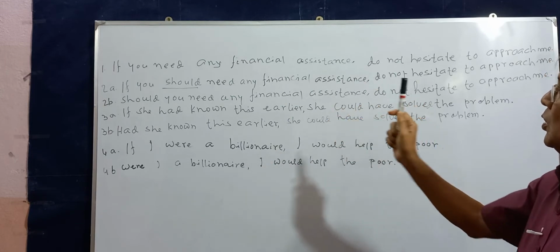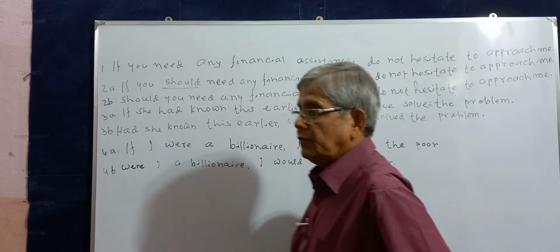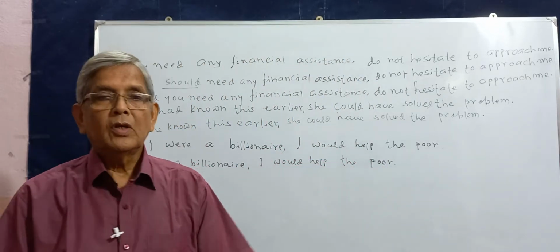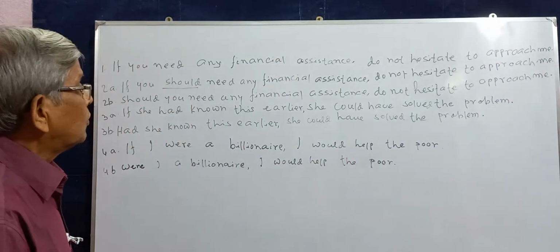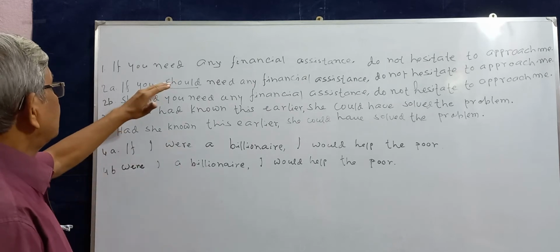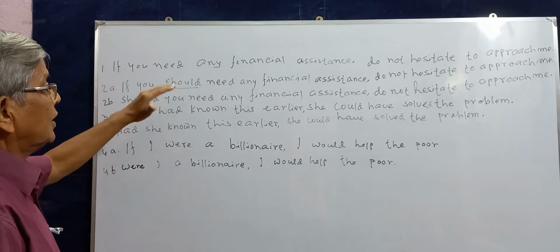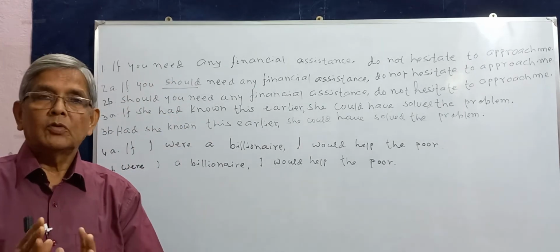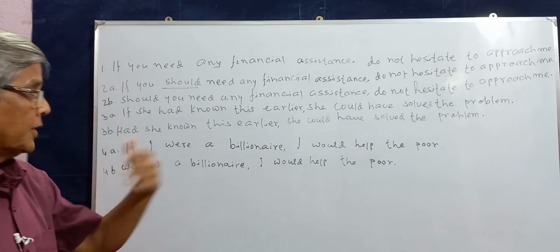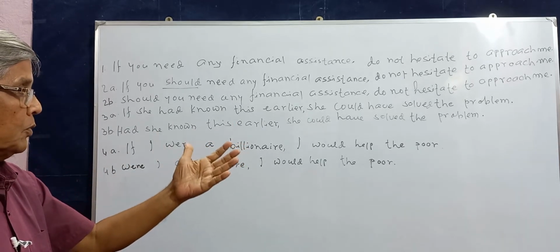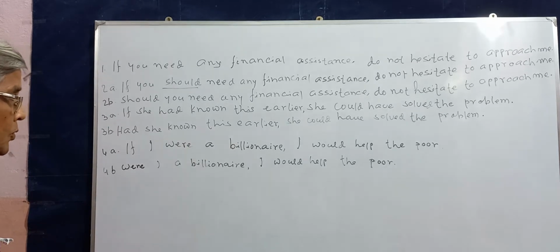The sentences on the board are all complex sentences, and each one of them contains a conditional subordinate clause. Look at sentence number 1. If you need any financial assistance, do not hesitate to approach me. The first clause, if you need any financial assistance, is the conditional subordinate clause, and the next clause, do not hesitate to approach me, is a principal clause.